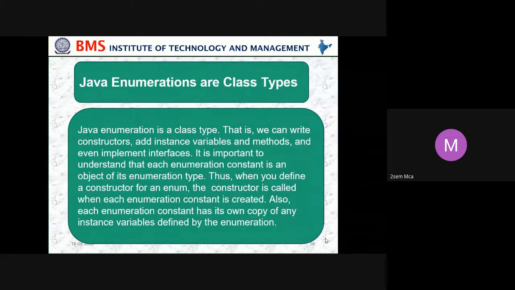Next we move on. Java enumerations are class types. A Java enumeration is a class type, that is, we can write constructors, add instance variables and methods, and even implement interfaces. It is important to understand that each enumeration constant is an object of its enumeration type. Thus, when you define a constructor for an enum, the constructor is called when each enumeration constant is created. Also, each enumeration constant has its own copy of any instance variable defined by the enumeration.